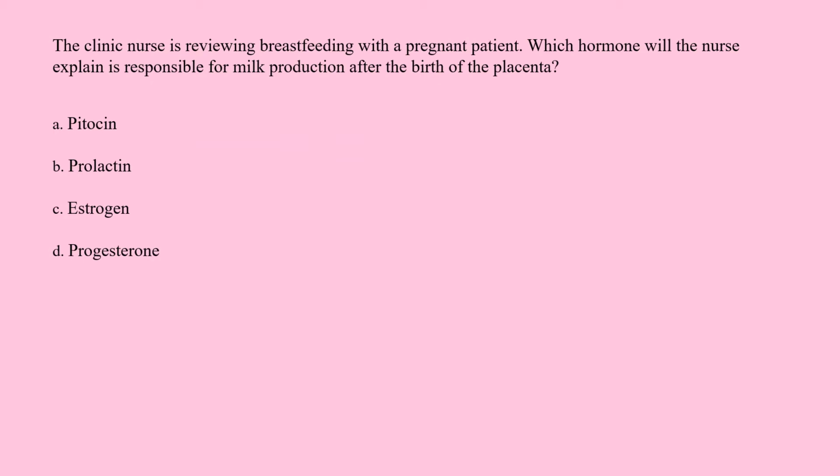The clinic nurse is reviewing breastfeeding with a pregnant patient. Which hormone will the nurse explain is responsible for milk production after the birth of the placenta? A. Pitocin. B. Prolactin. C. Estrogen. D. Progesterone.